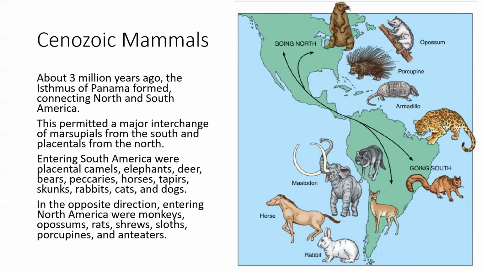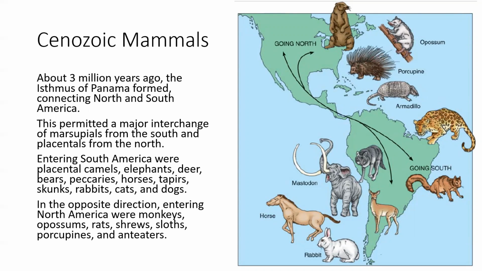When the Isthmus of Panama formed due to tectonic and volcanic activity, all of a sudden there was this land bridge where organisms could start moving around. So this happened about 3 million years ago, and it allowed marsupials from the south to migrate north and placentals from the north to migrate south.